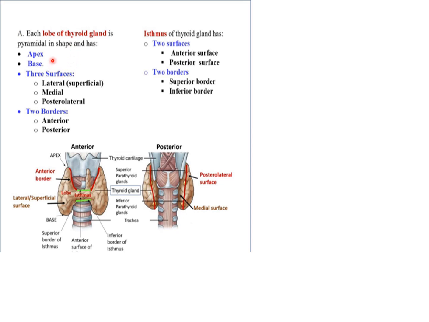Each lobe has an apex, a base, and three surfaces. Lateral is the superficial surface, you can see here. Medial, related to the two tubes. Posterolateral. Two borders, anterior and posterior border. We can see an anterior border and a posterior border. The isthmus has a superior border, inferior border, anterior surface and posterior surface.